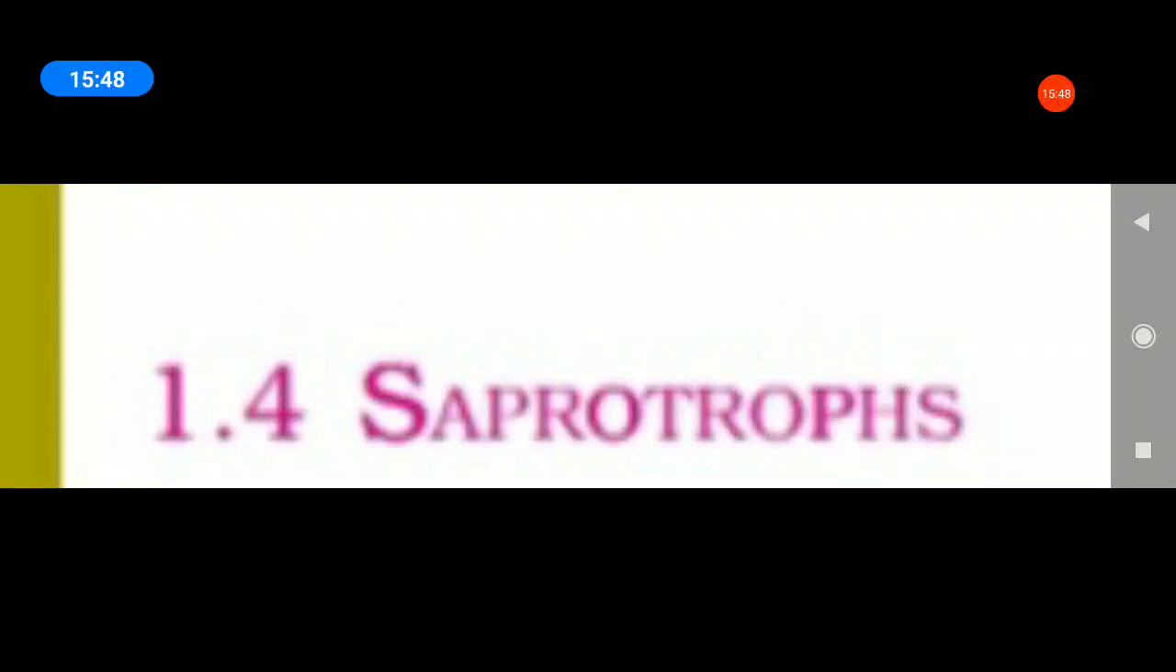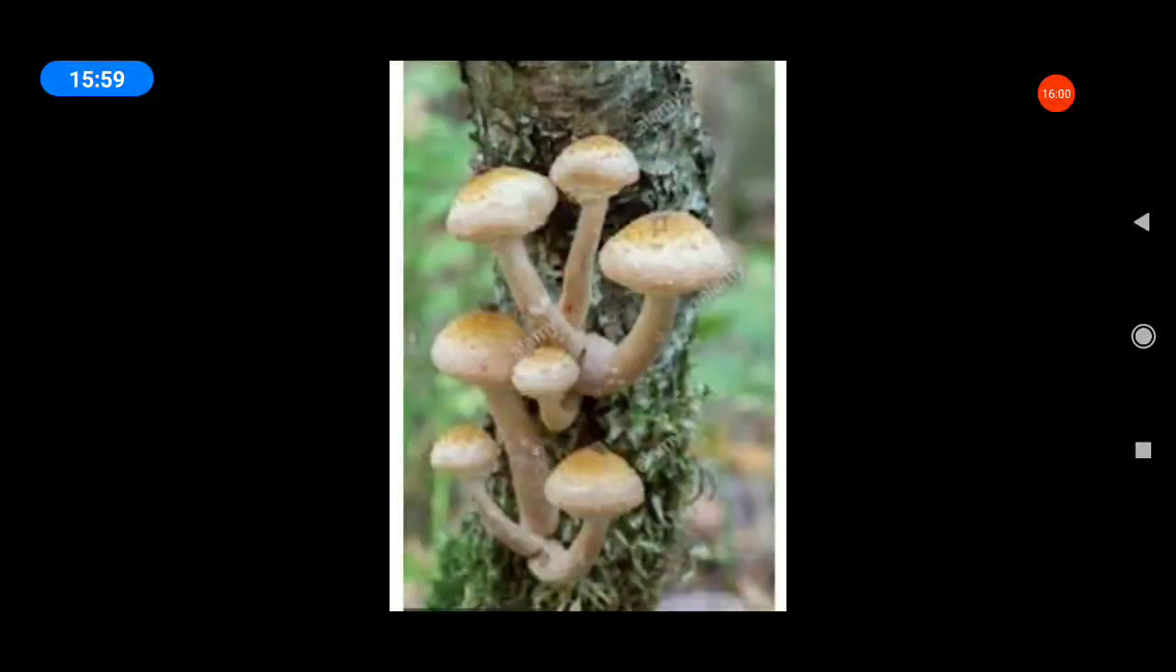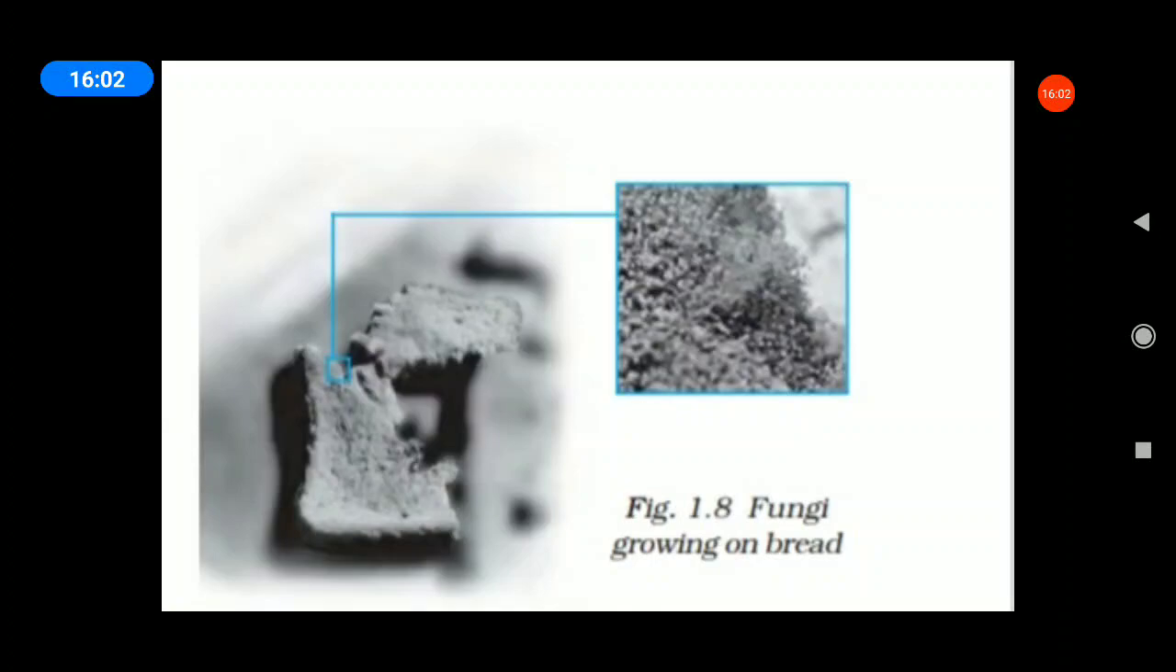Saprophytes. What are saprophytes? Example, mushrooms. Mushrooms and fungi are also saprotrophs. These organisms are called fungi. They have a different mode of nutrition. What is the different mode of nutrition? They secrete digestive juices on dead and decaying matter and convert it into a solution.